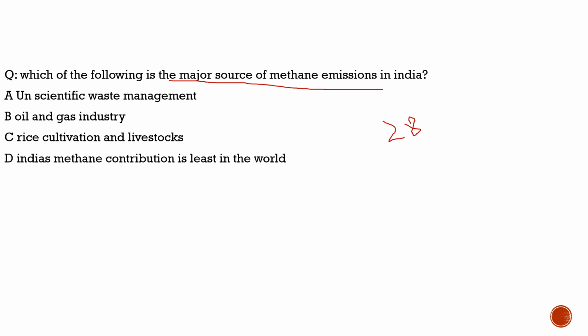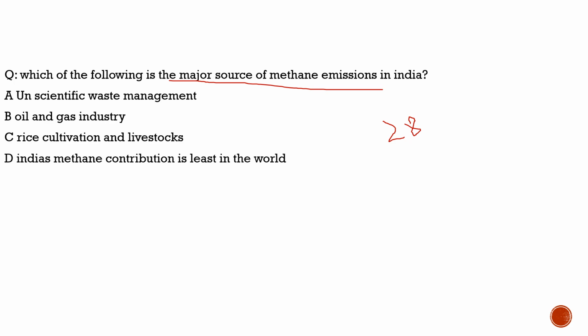As the USA is the top producer of methane, if we look at the highest contributor in the USA, it would definitely be the oil and gas industry, then unscientific waste management. After that, it is rice cultivation and livestock. In China it is almost the same, but in India the situation is different.